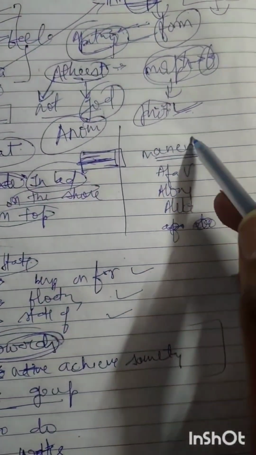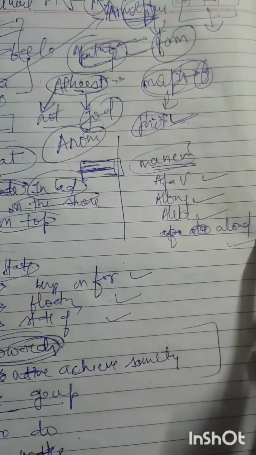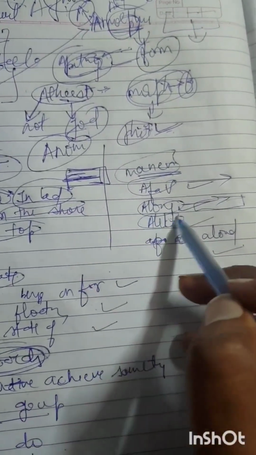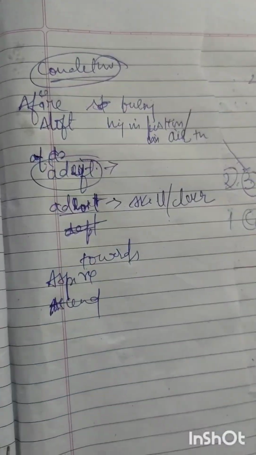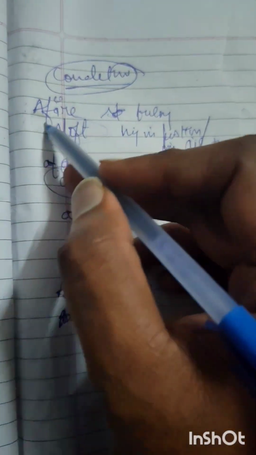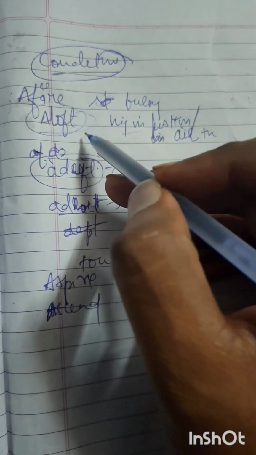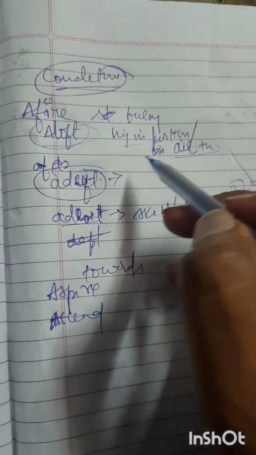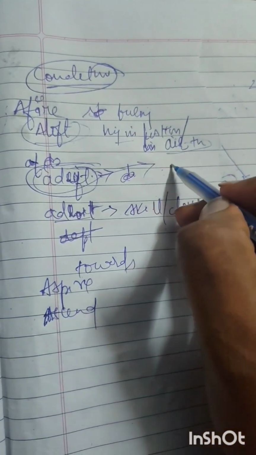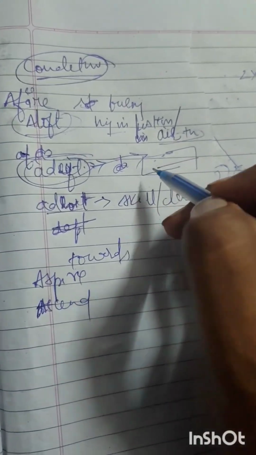Abed, ashore, atop. इसका एक और भी है: afar, along, alike, allowed. Afar मीन्स पता है आपको, दूर. Along means long. Alike, जो similar की बात कर रहे हैं. Now the other meaning that starts with again the A. If I say aloft, what is the meaning of aloft? High in a position, in the air, हवा में. Adrift, पता है क्या होता है आपको? ऐसी चीज जो विदाउट कंट्रोल मूवमेंट कर रही है, drifting, drift.